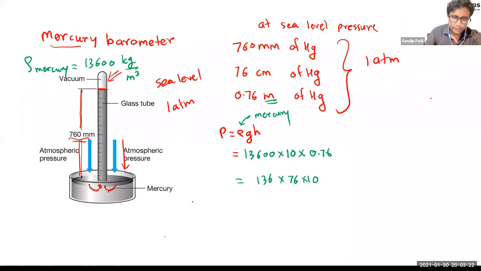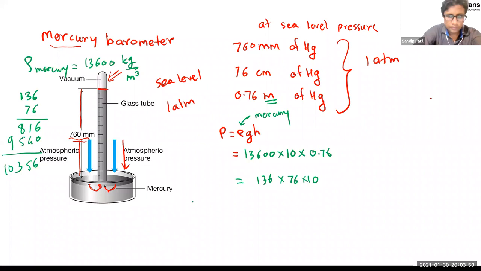Just a minute. Let's do it here. How much? 136 into 76, right? Let's do it again. So 6 6s are 36... 7 6s are 42, carry 4, 25, 2, 9. This becomes 6, 5, 13, 10, right? So this is almost 10356 into 10.